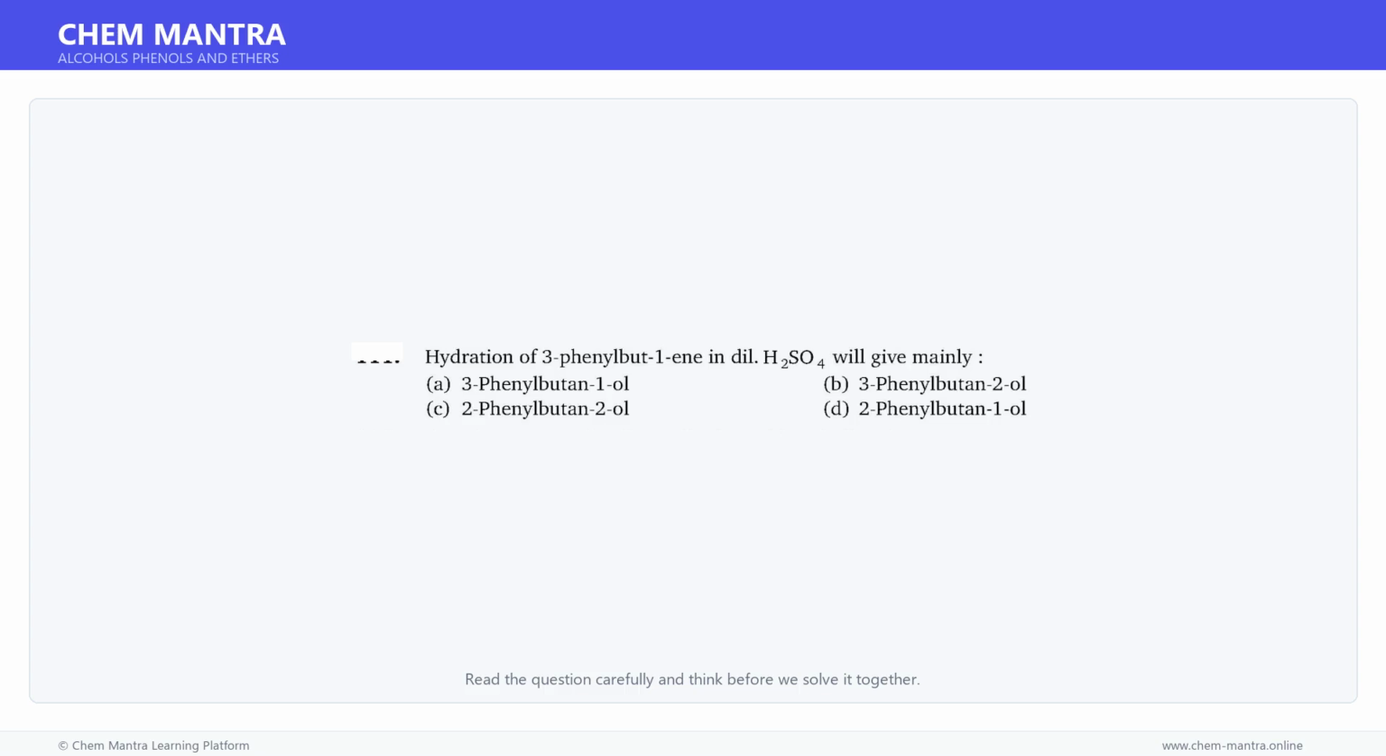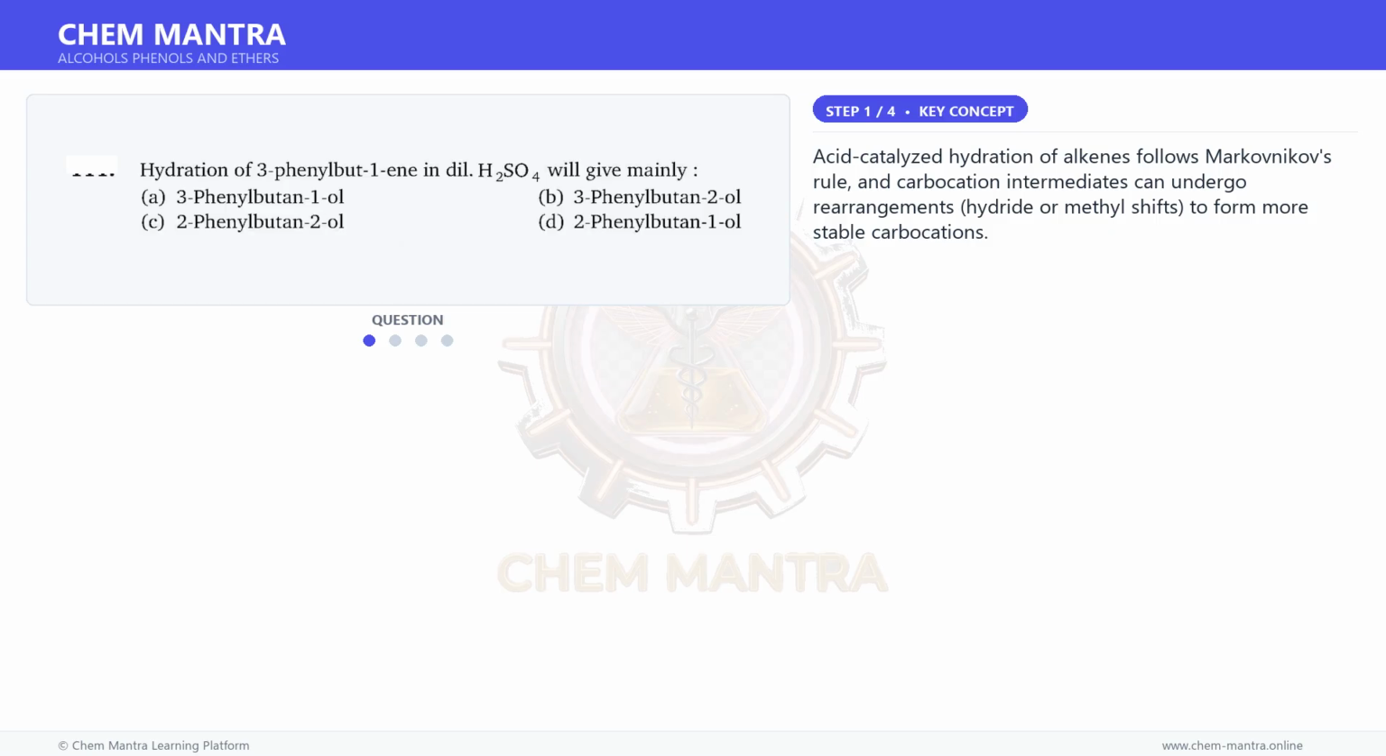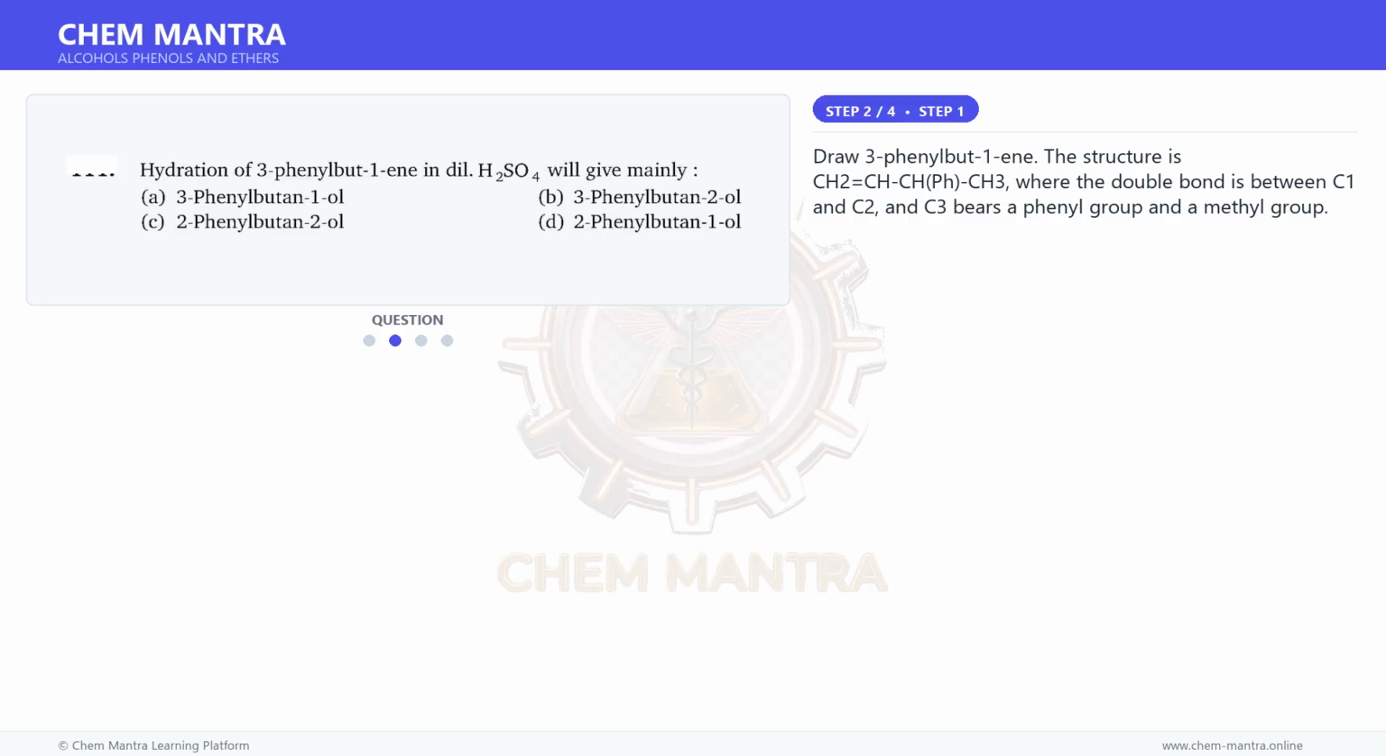Here is a question. Read it carefully and think about the answer. Let us solve it step by step. Let us first understand the key concept here. Acid-catalyzed hydration of alkenes follows Markovnikov's rule, and carbocation intermediates can undergo rearrangements, hydride or methyl shifts, to form more stable carbocations.